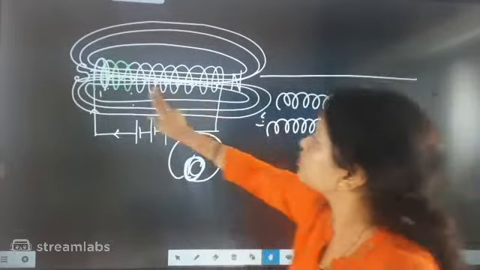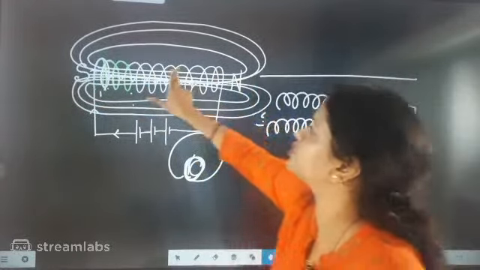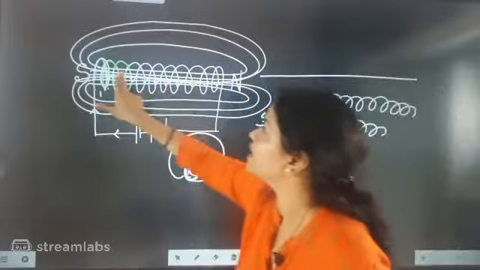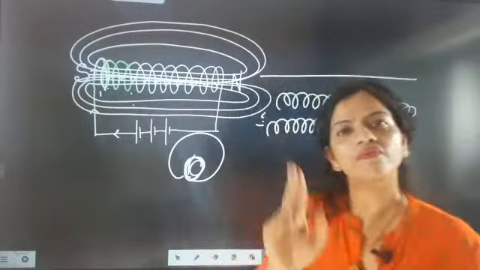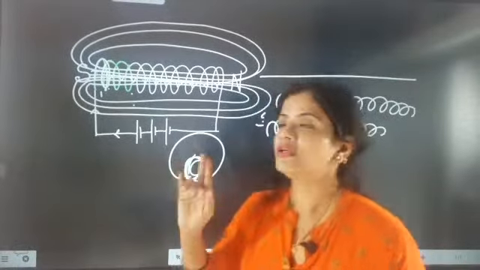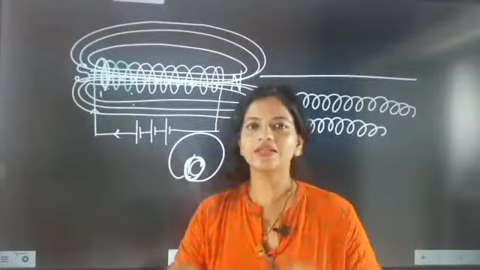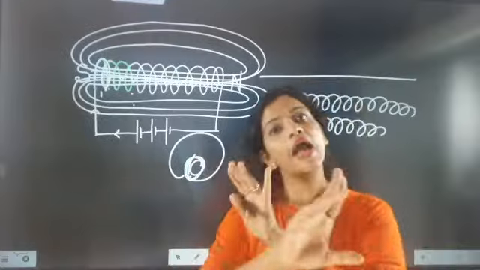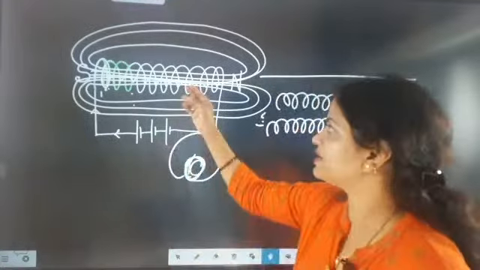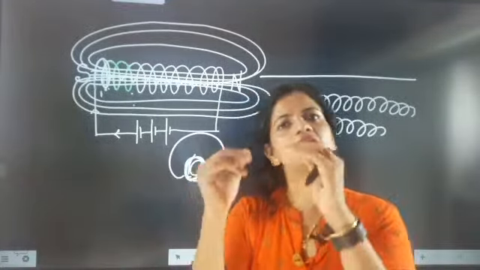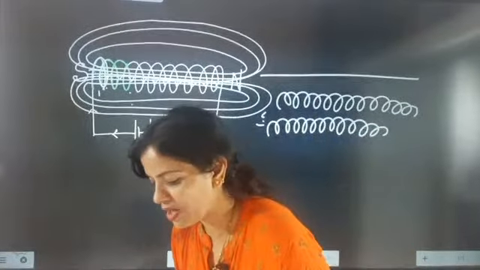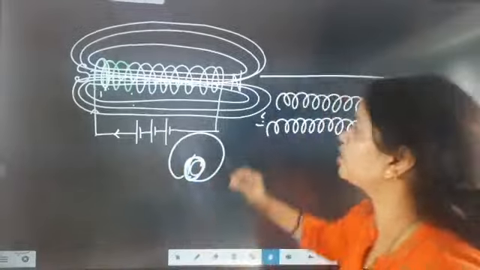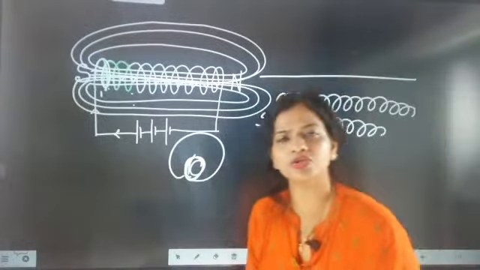Now look here. I hope everybody understood this point, beta, that inside, the magnetic field is uniform. If somebody asks you where the magnetic field is uniform, you are going to say that inside, the magnetic field is stronger and uniform, because the magnetic lines of force are parallel to each other inside the loop. I hope everybody understood this point.